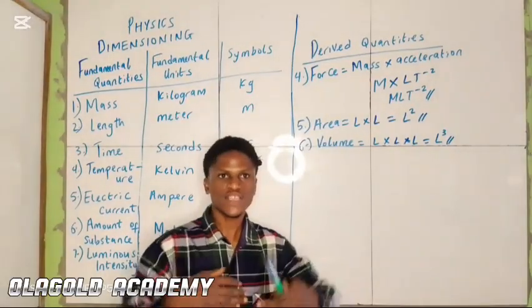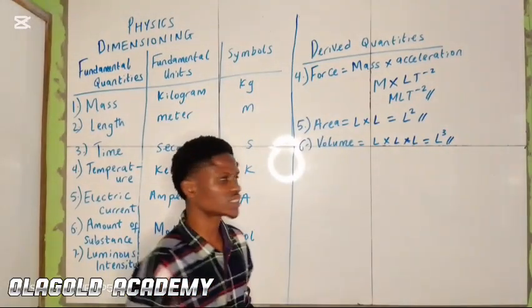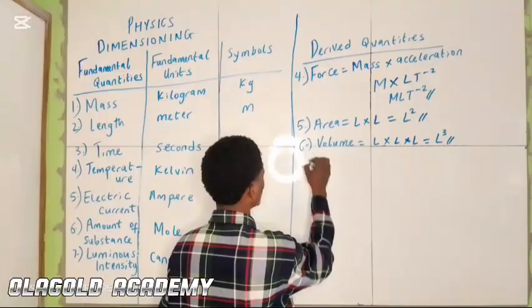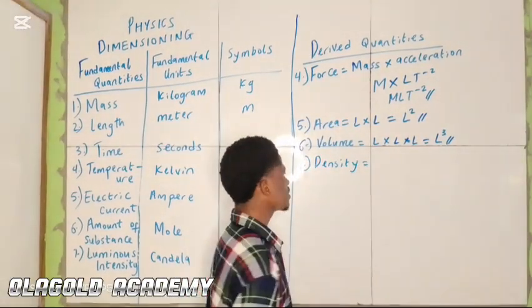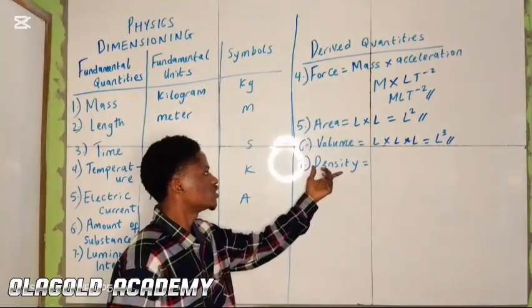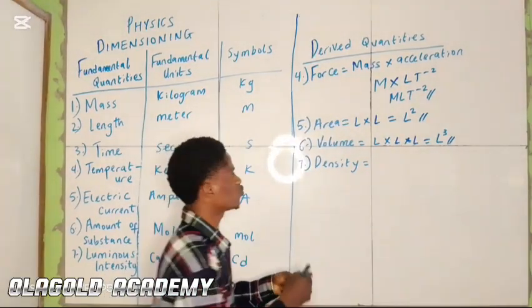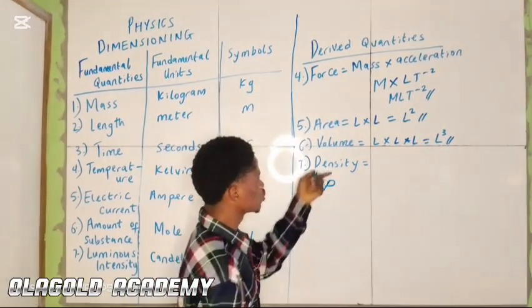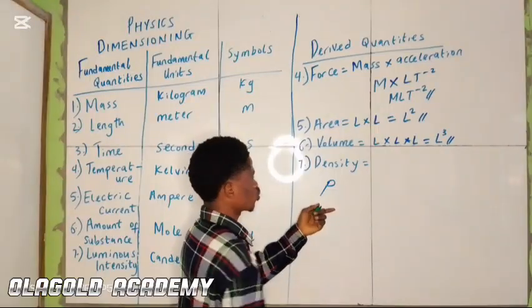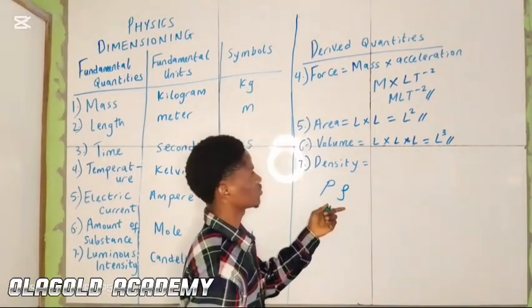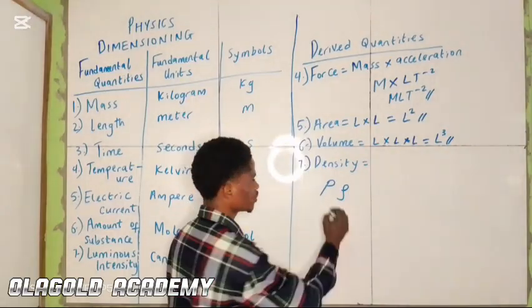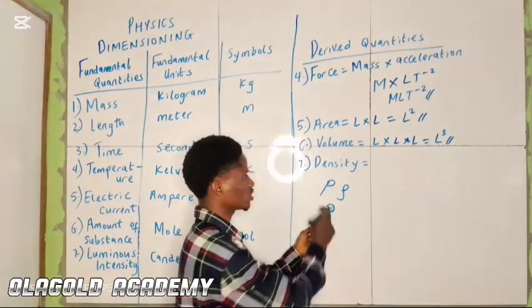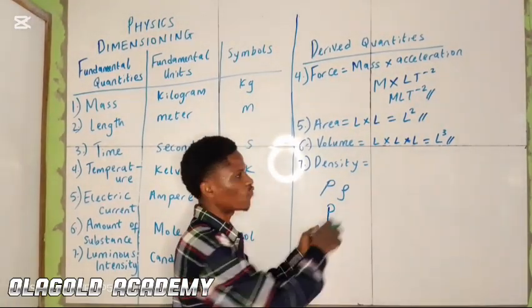The next one we are dimensioning is density. Now, the symbol for density is rho. We have rho to denote density. Some write it this way. They are both rho, not P. This is P, and this is rho. That's the symbol for density.